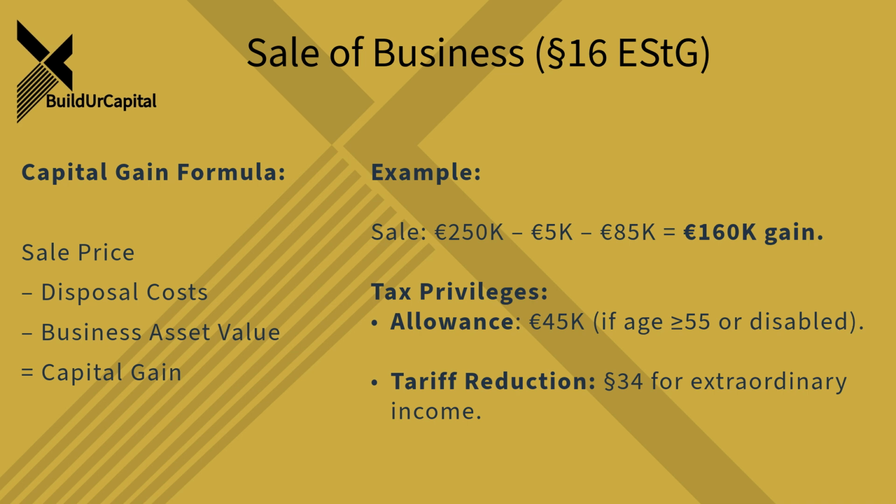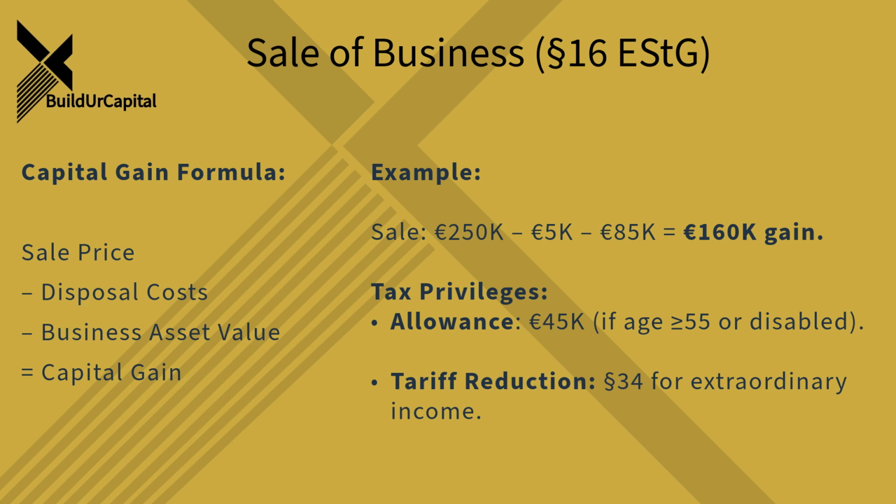Sure. So Adnan sells his business for $250,000. The net value of his business assets is $85,000. He spends $5,000 on costs related to the sale. Right. So $250,000 minus $85,000 minus $5,000 gives a capital gain of $160,000. Now here's where the allowance comes in.